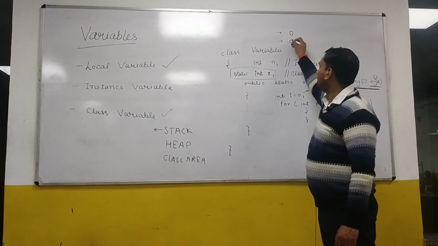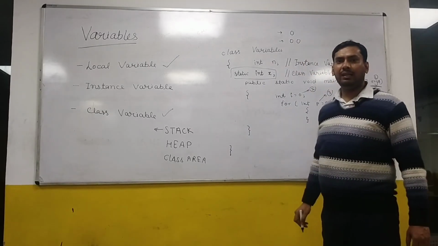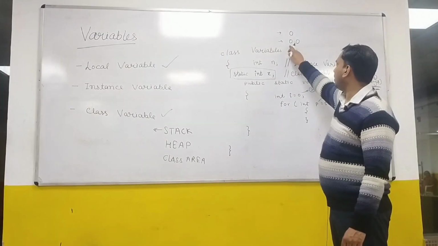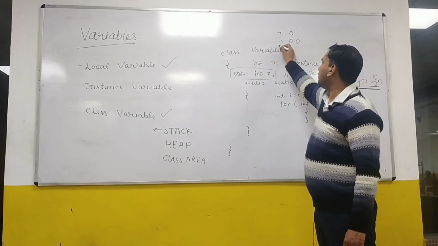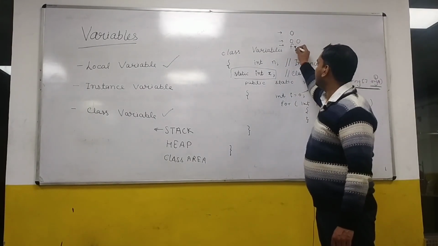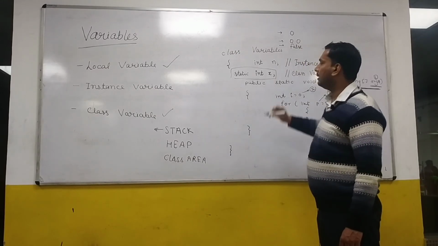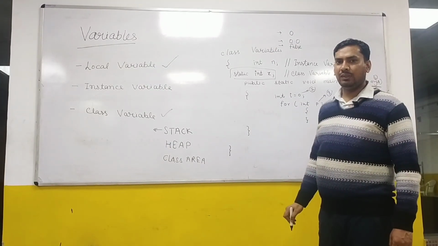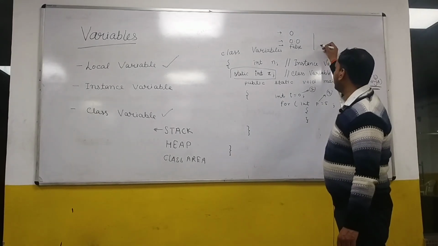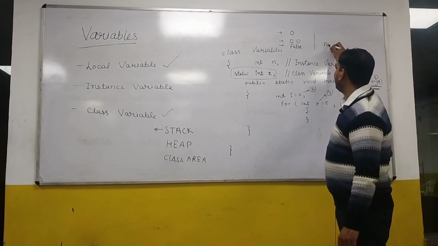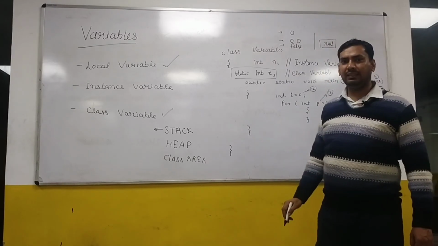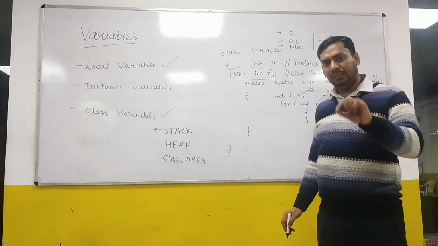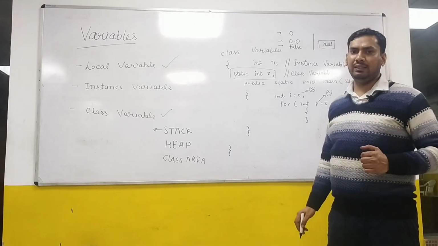Similarly, for floating point numbers like float or double, the default value is 0.0. Third, for boolean, the default value is false. For any object reference, the default value is null. If you create some class reference, the default value will be assigned as null.